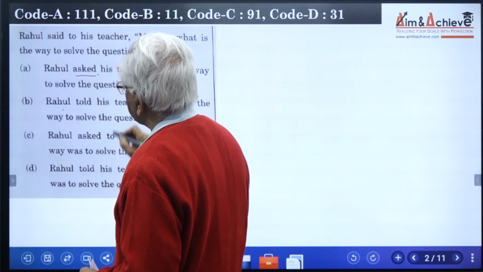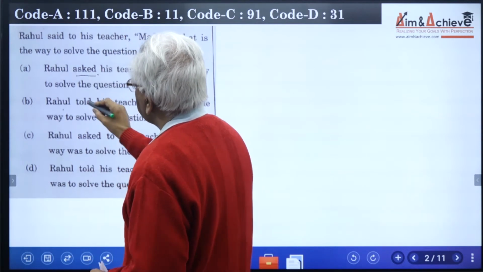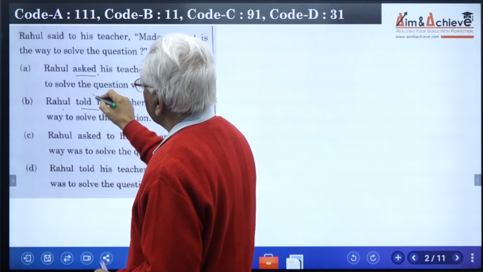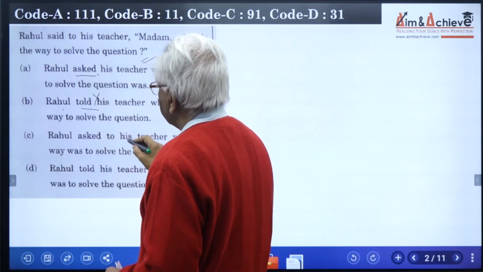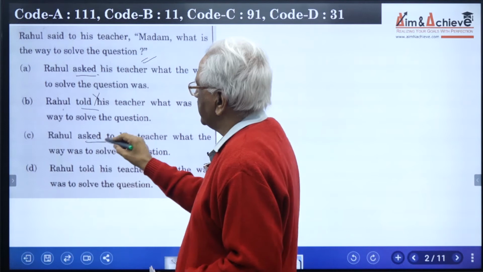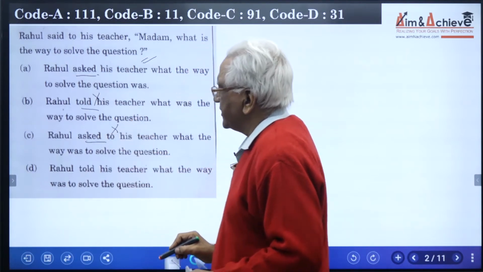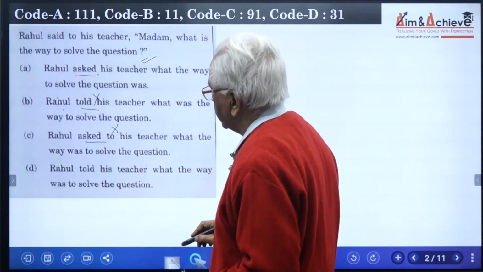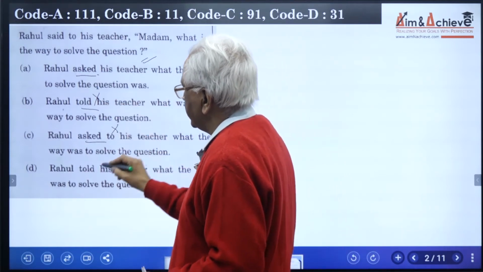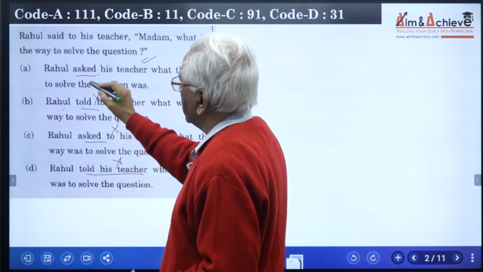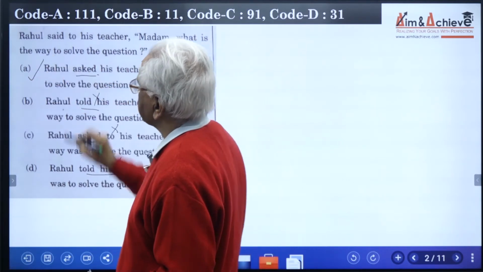That means asked is the correct choice. If you look at the other choices, Rahul told his teacher. Told is not right because there is a question mark here. So told is wrong. Rahul asked to his teacher. After asked, we never use the preposition to. That means option C can be safely deleted. Told his teacher, as already said here, told is also wrong. That means we are very clear that option A is the correct answer.